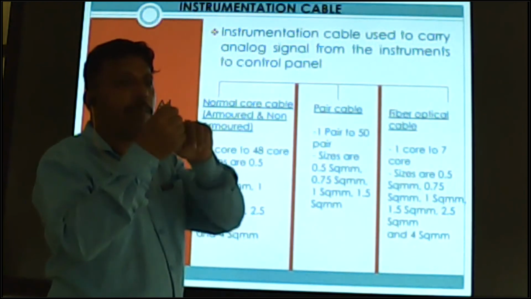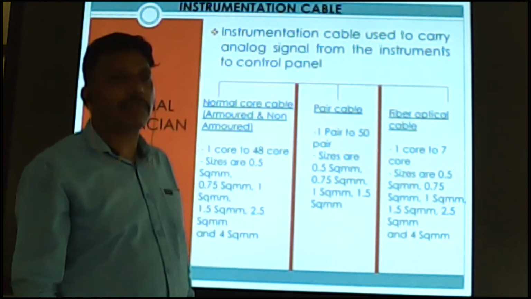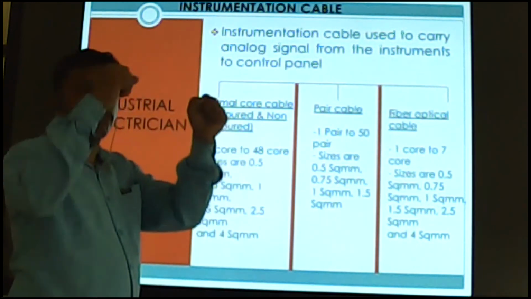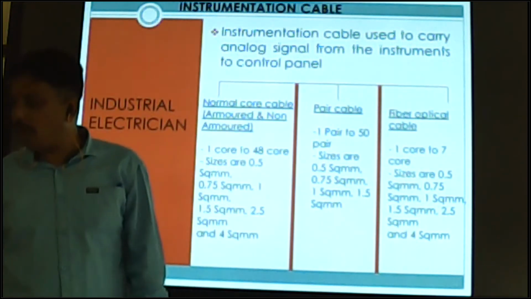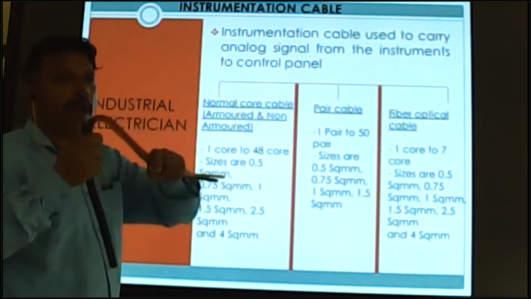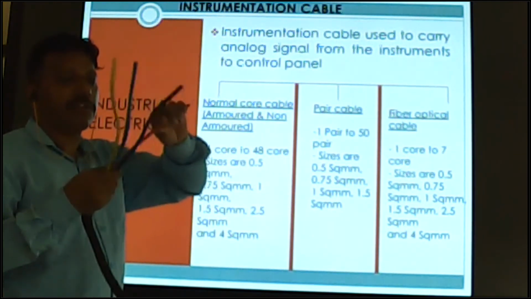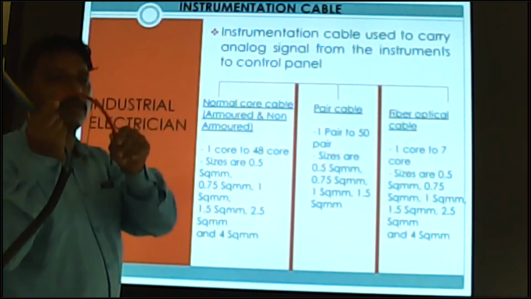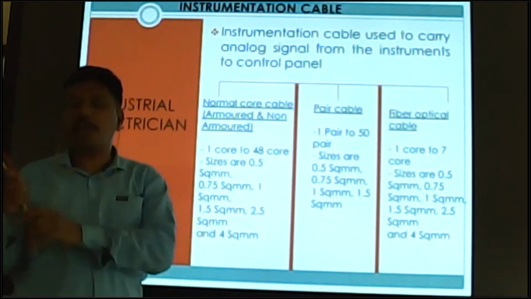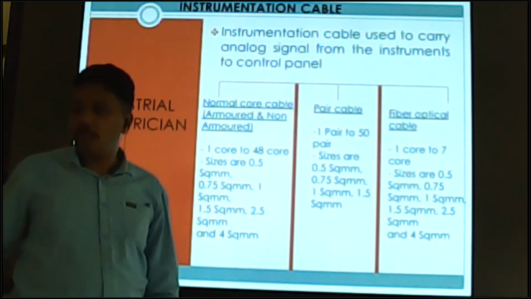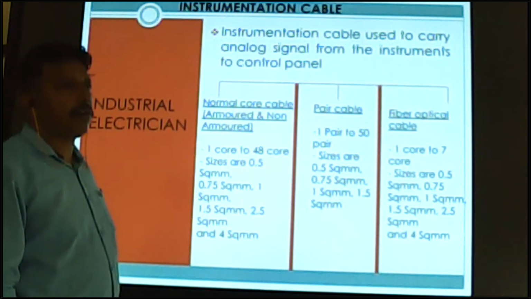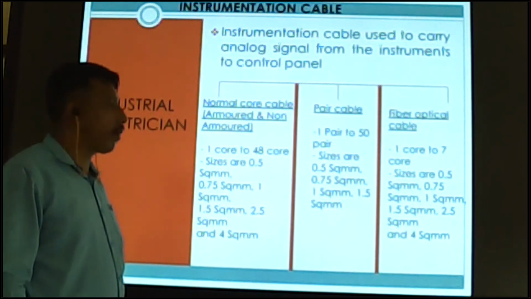This core is covered by the optical glass. So you cannot twist it like a normal cable. You cannot twist like that as in normal cable. Fiber optic cable is very sensitive. You can twist only a little bit. And at pulling time also be careful about this one.